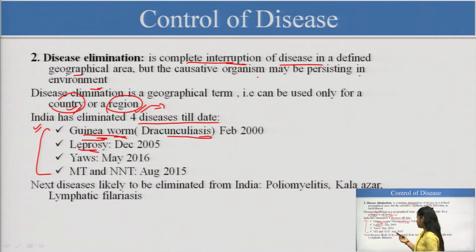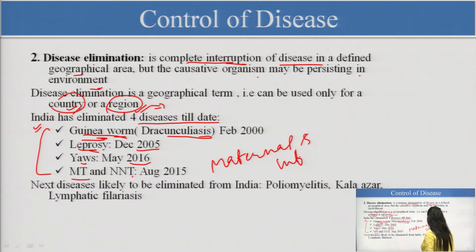Leprosy, we eliminated it in December 2005. Yaws is also one infection, we eliminated it in 2016. Then maternal tetanus and neonatal tetanus, MNT, which is very much responsible for causing maternal and infant death. That is why we have a program of giving tetanus injections at the time of pregnancy. So, we have also eliminated these 2 things.